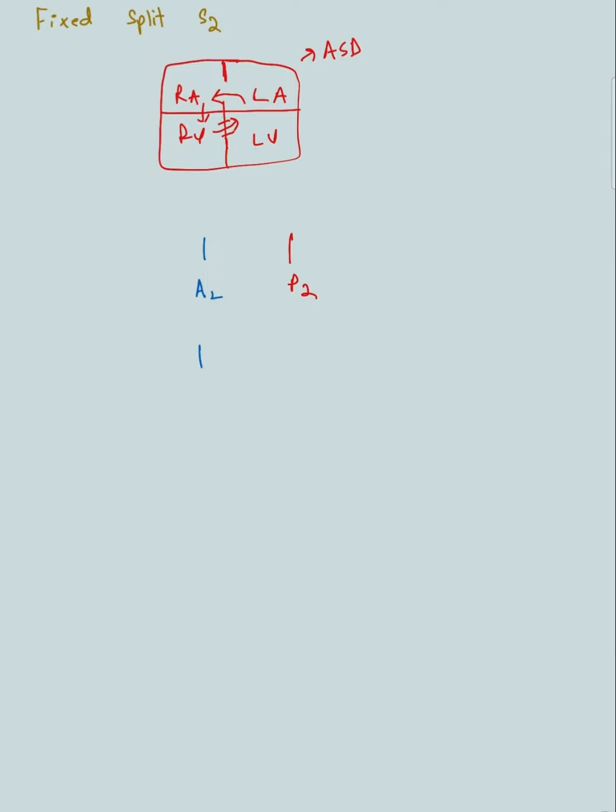So if this is A2, then this will be P2. The split is not increased, it's going to be at the same level. So this is expiration and this is inspiration, and again on inspiration it will be just a fixed split. So this delay is fixed, and it occurs in atrial septal defect. Another abnormality is the paradoxical split. So what happens here?